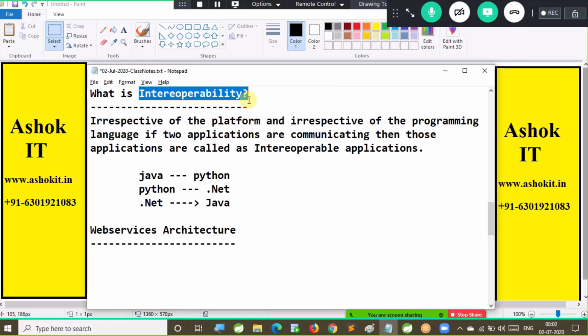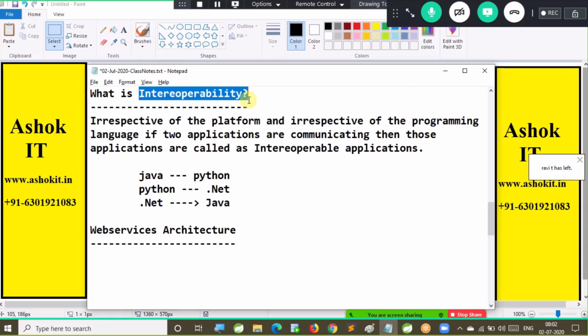So to provide support for interoperability, the WS-I organization came forward and provided specifications. So web service is the first and foremost technology which supports interoperability in application development.